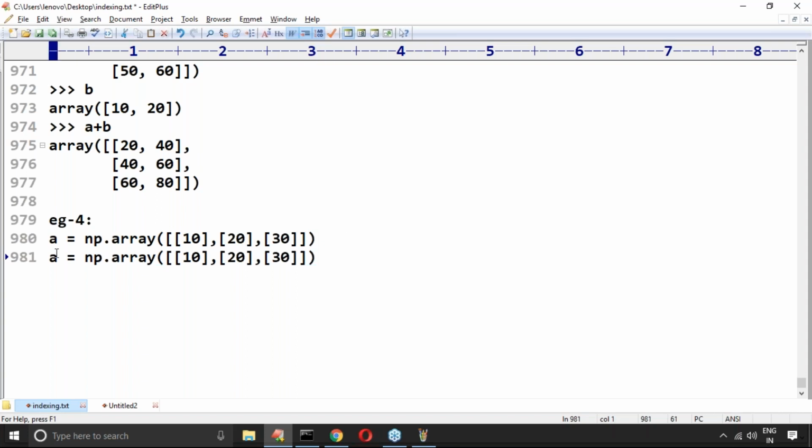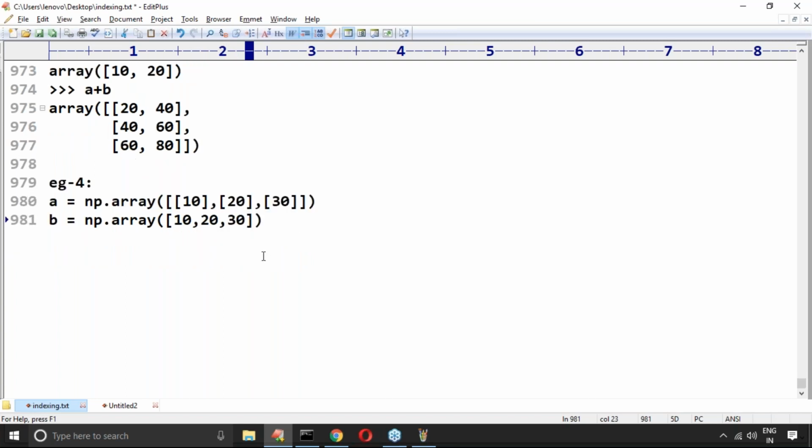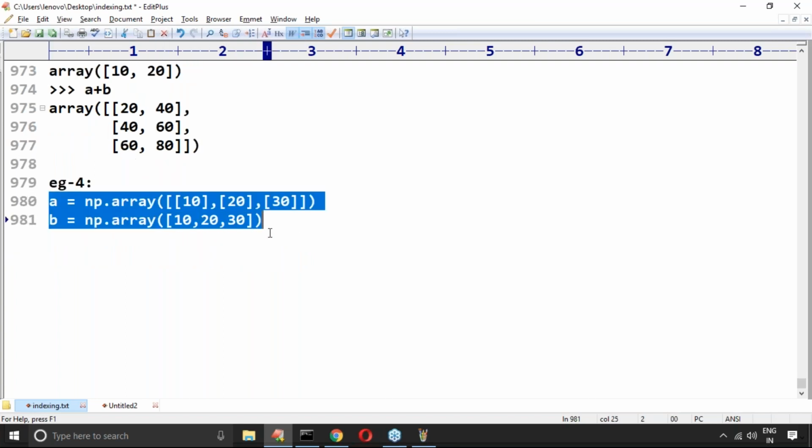Second, the B array I'm trying to take. This is a one-dimensional array: 10, 20, 30. Now observe, is it possible to perform the operation or not? One is a 2D array, but the second one is a 1D array. Is it possible to perform an arithmetic operation between these two things or not?